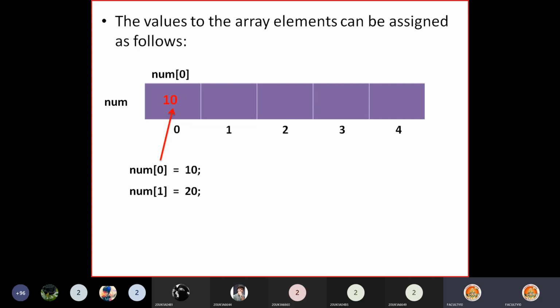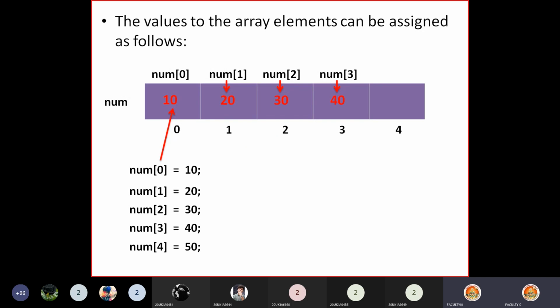Then num[1] = 20. That means store 20 into the memory location num[1]. When this statement is executed, 20 will be stored in location num[1]. Then num[2] = 30, and 30 will be stored in num[2]. Then num[3] = 40, and 40 will be stored here.